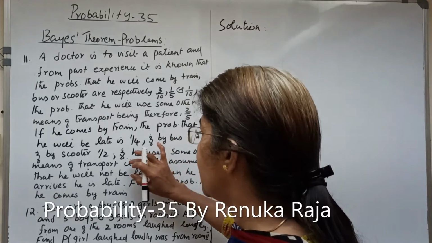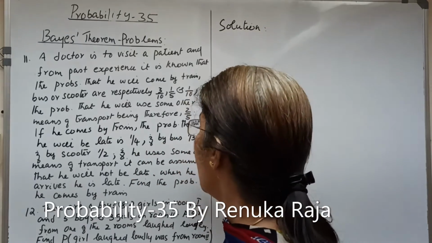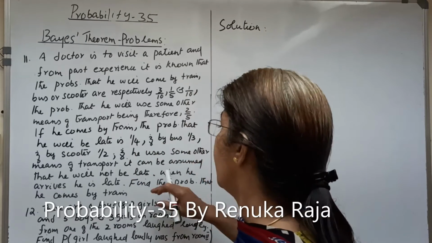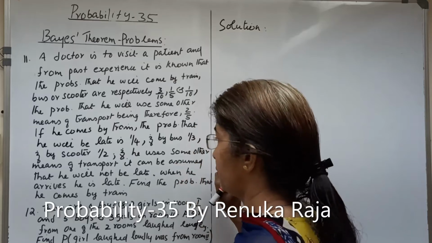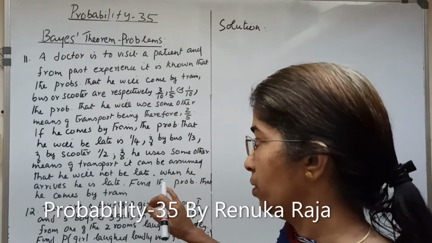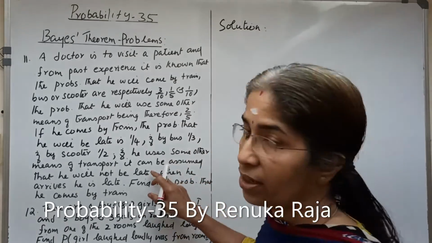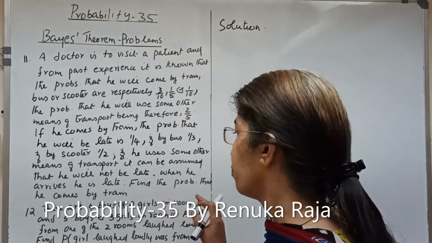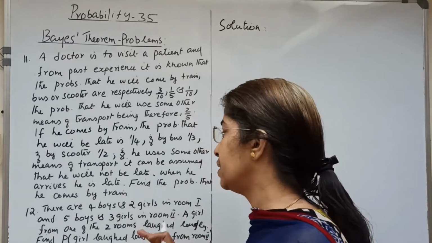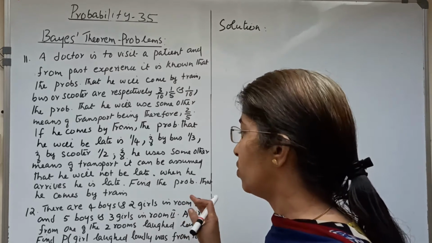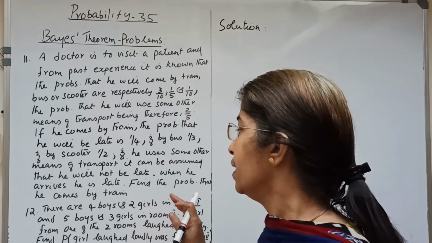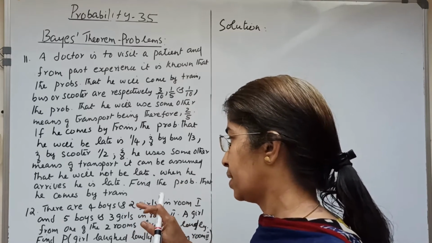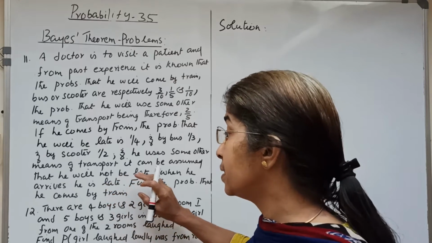Then by bus, by scooter, it is given, and if he uses some other means of transport, it is assumed he will not be late. When he arrives, he is late. So we want to find the probability he comes by train under the condition that he is late.